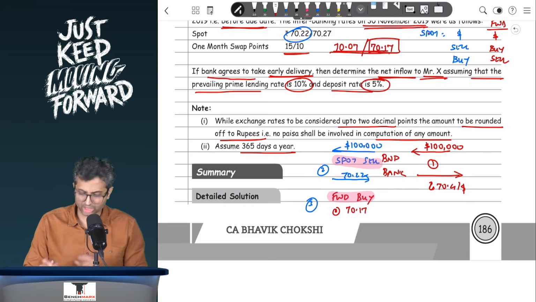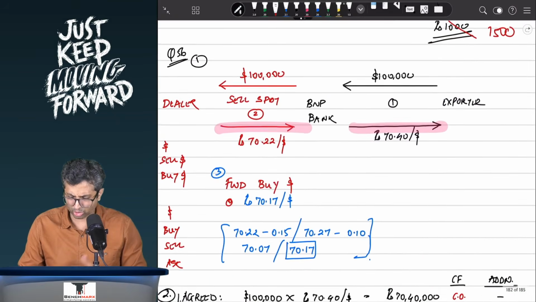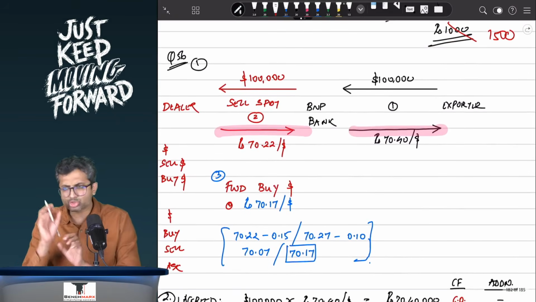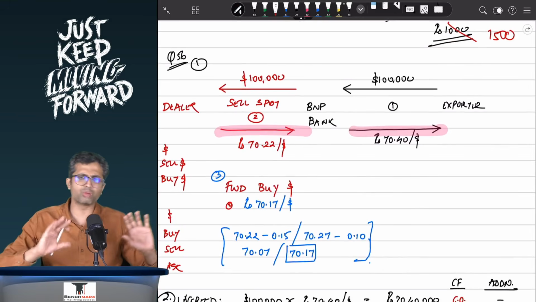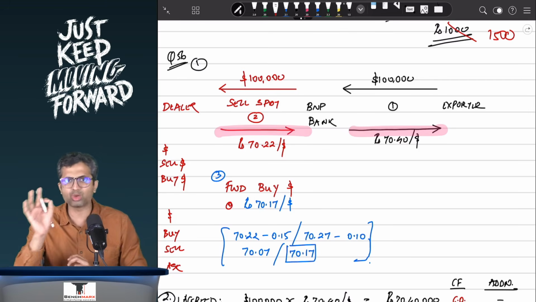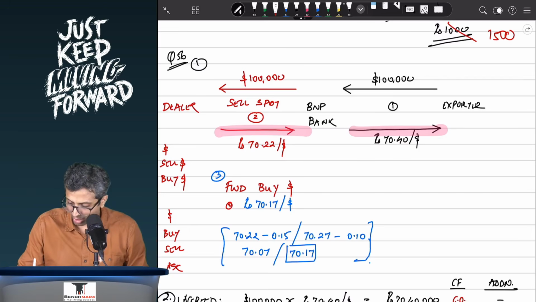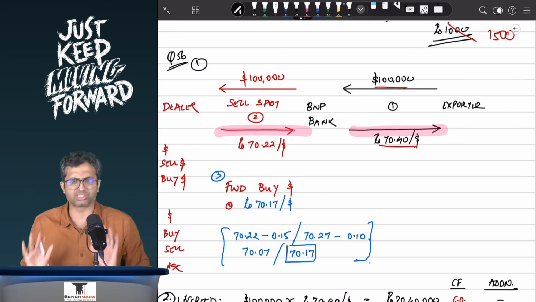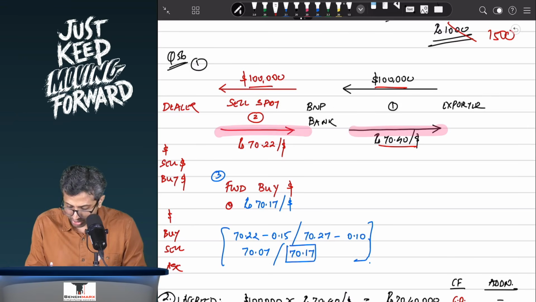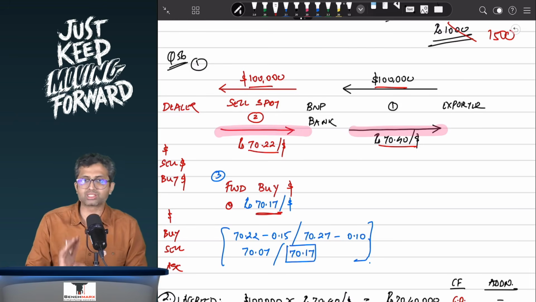Once you have prepared the chart, like you show this over here in fair, again institute does not do it, but it is advisable if you prepare, so that you know whether you have to sell, whether you have to buy, at what rate, everything is there. Then the next step is you actually calculate these rupee amounts under point 1, 2 and 3. Point 1, $1 lakh into 70.4, that is 70 lakh 40. Point 2, $1 lakh into 70.22, 70 lakh 22,000. And point 3 will be 1 lakh into 70.14, that is 70 lakh 17,000.